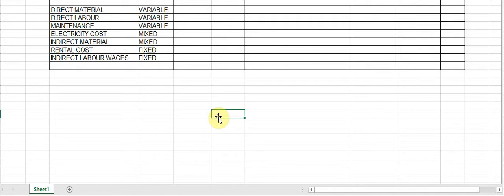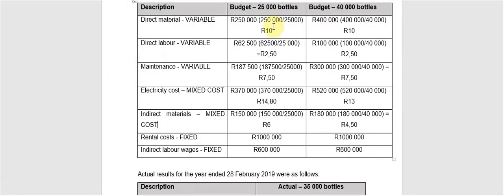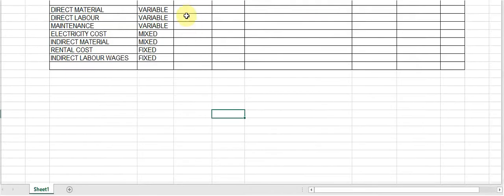Then I'm going to type in my calculation answers that I have just done under my calculations. So for variable cost, what was the variable cost under direct material? Well, I've done the calculations. It was 10 Rand at every level. So I'm going to fill that out. So here I'm going to say it's 10 Rand. Of course, I'm going to leave the fixed cost blank because there is no fixed cost involved in this answer.